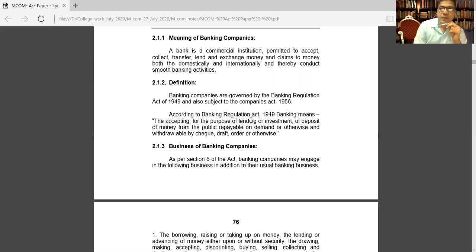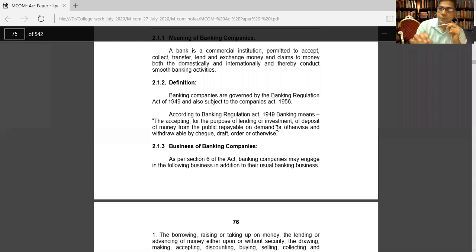Then purpose of lending means giving loans to customers, to companies, to others. And it is a type of investment, deposit of money by the public repayable on demand. Sometimes if you deposit 1 lakh rupees in your fixed deposit, or 1 lakh rupees in a saving account, whenever you require, you can go to the bank anytime and collect your money.